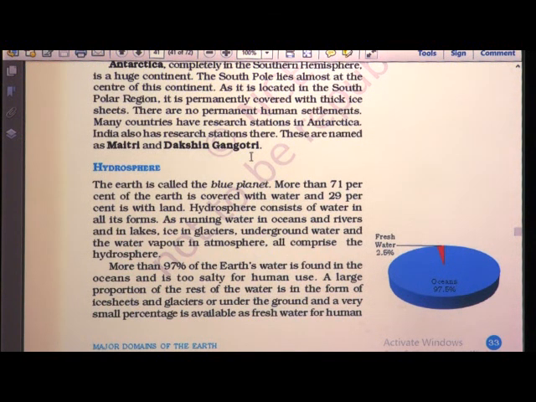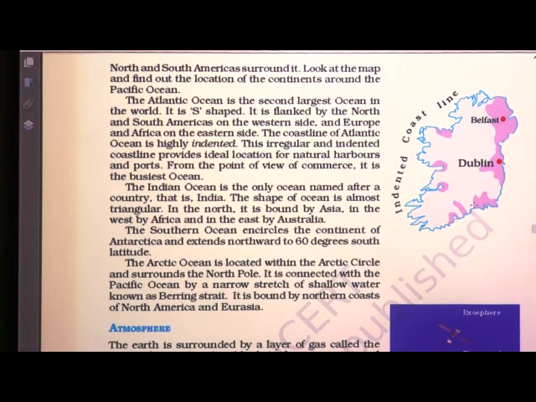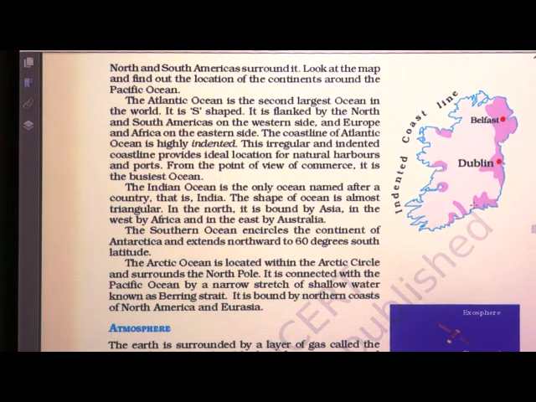Maitri and Dakshin Gangotri are two of the research centers that belong to our country, that is India. So children, now we will see about the oceans. There are four major oceans. First one is Pacific Ocean. It is the largest ocean and it spreads over 1/3 of the earth's surface. Again, Mariana Trench, the deepest part of the earth, lies under this Pacific Ocean.